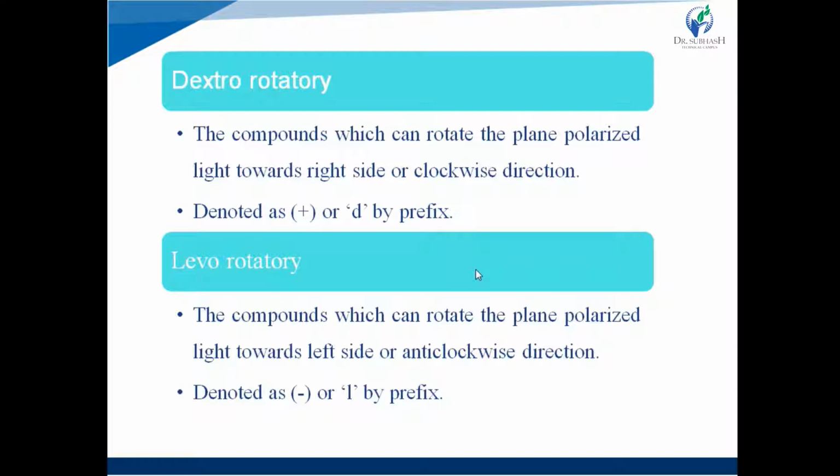Then levorotatory. The compounds which can rotate the plane polarized light towards the left side or anti-clockwise direction are known as levorotatory compounds, and this is denoted by a minus sign or by a small l as prefix.